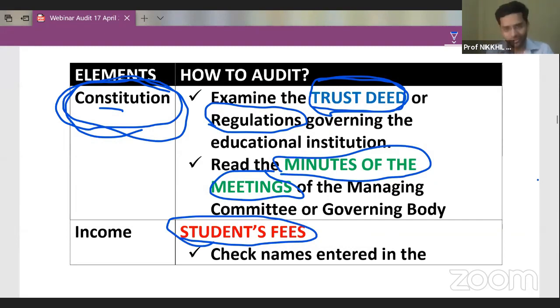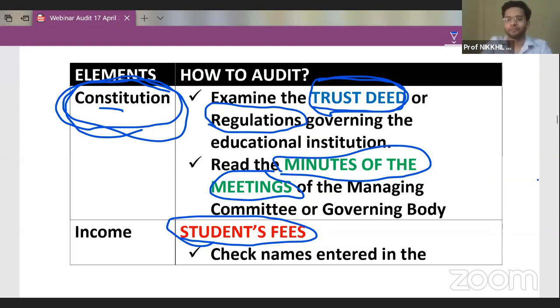Yes, donation. Yes, transport fees. Tuition fees is included in students' fees. Donation. And guys, hostel fees can be earned by the institution. Examination fees. Canteen fees. Absolutely. Study material fees. Absolutely. So guys, you just need to apply logic to these questions. Logically, you have to tell me what are the income streams of this particular organization and what are the expenditure schemes of this particular organization. Grants, absolutely. Sports fees can also be a part of it.